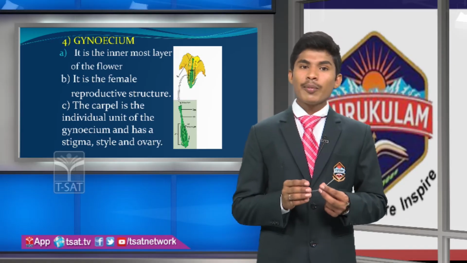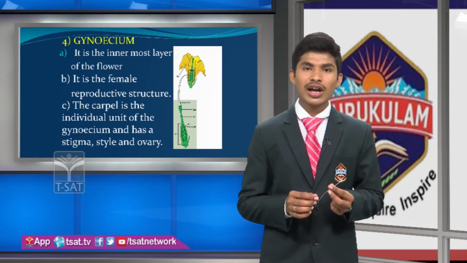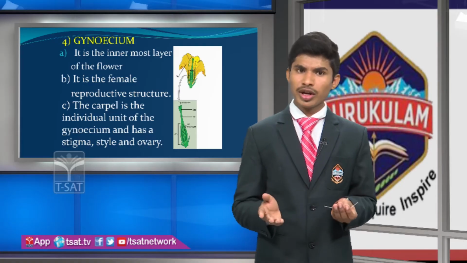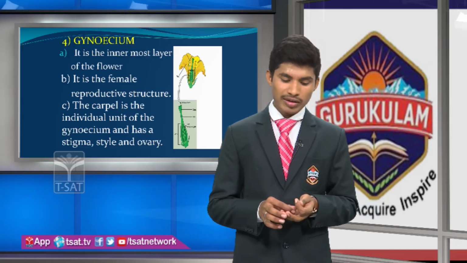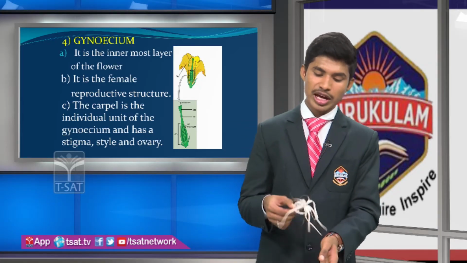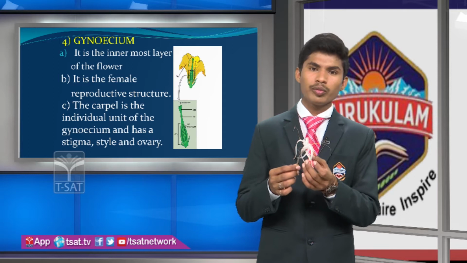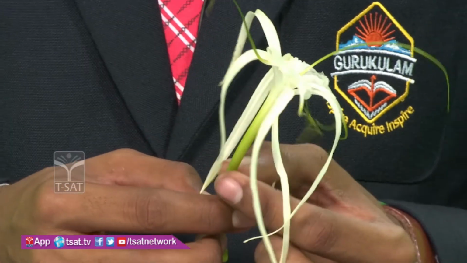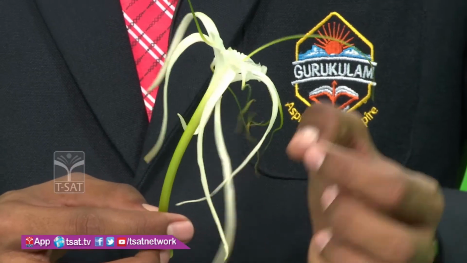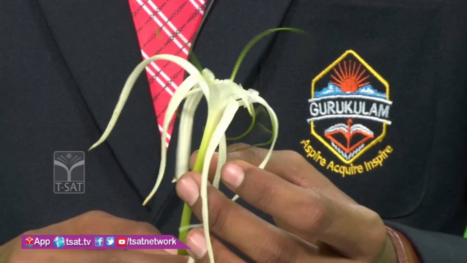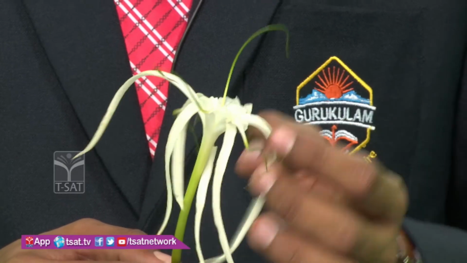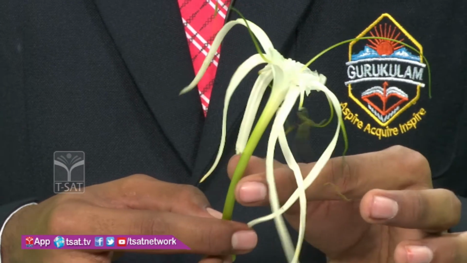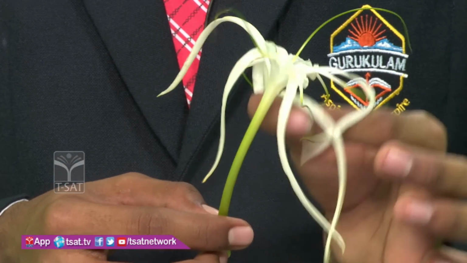I said that, but you may raise a question. What if all flowers do not contain calyx and corolla separately? In some lily flowers or orchidaceae flowers, see here, only white-colored petals are observed. There is no separate calyx. Here, down below, is the green color. So these calyx and corolla are fused to form a perianth. This situation is called perianth. Petals and calyx are both fused to form the perianth.